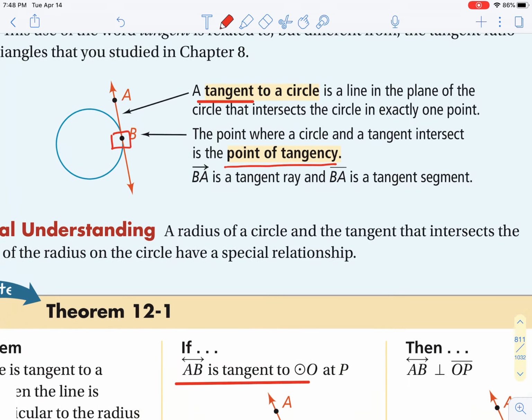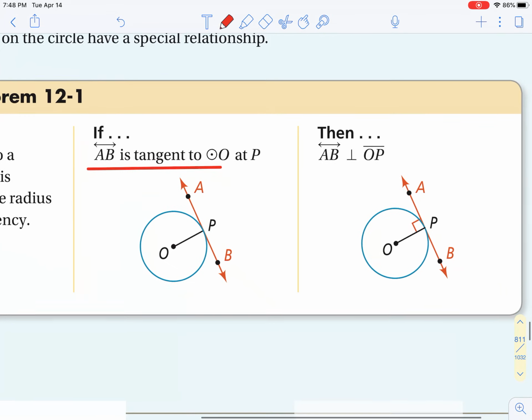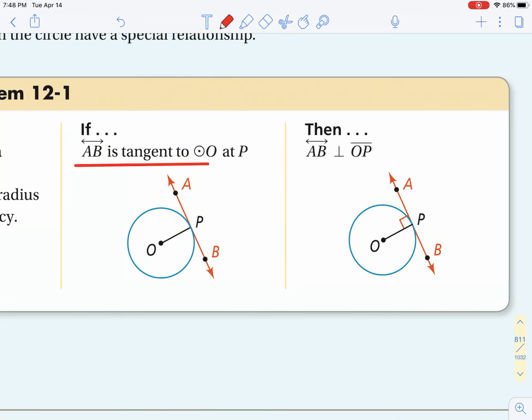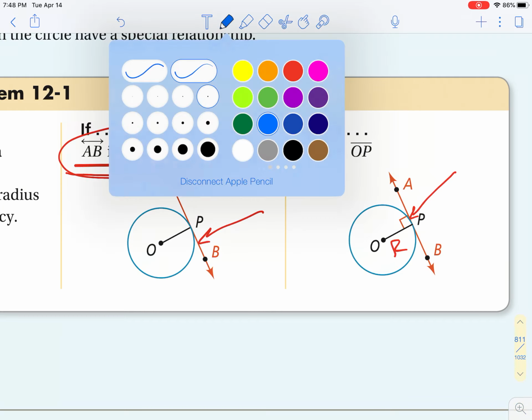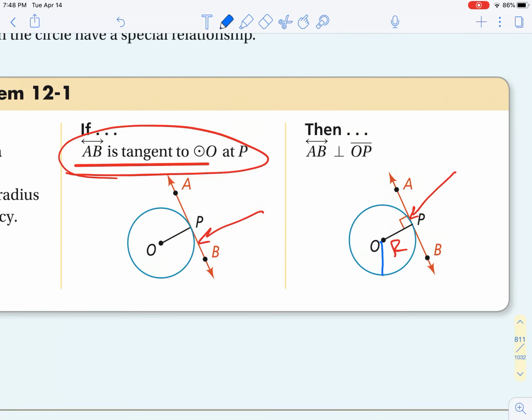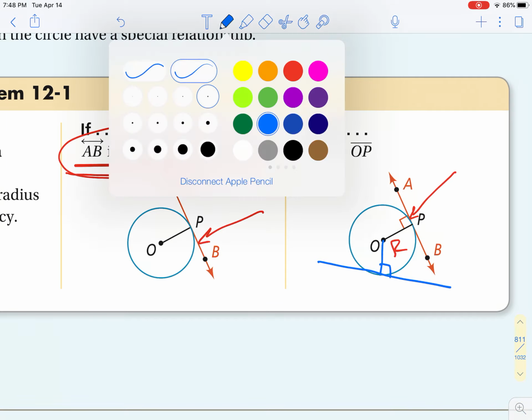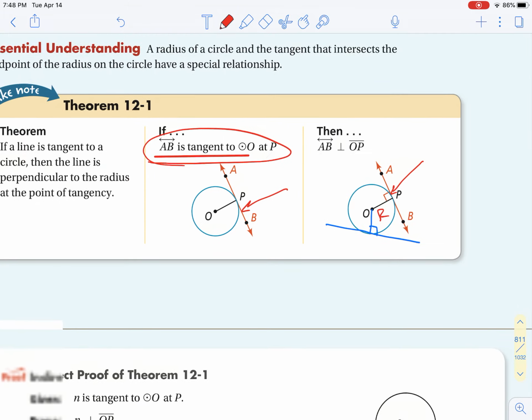If I scroll down to this theorem, take a look at this. If you know that a line is tangent, here AB is tangent, that line is always perpendicular to the radius of the circle. So if I draw another line here, there's a radius, and this blue line is tangent. You would know that it is perpendicular to the radius, forming a 90-degree angle.